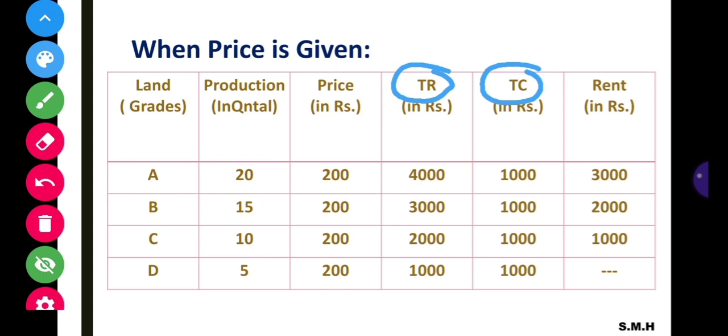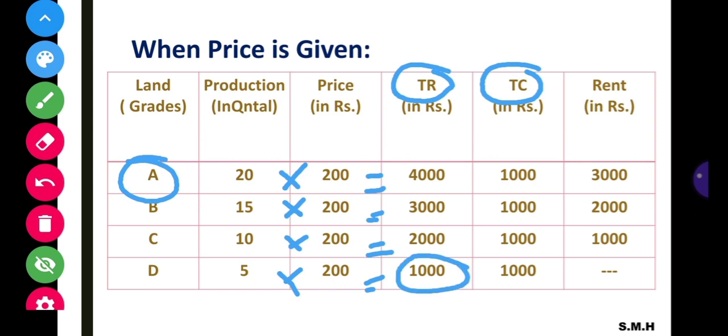Here quantity with respect to A grade land is 20 quintal and the price is 200. 200 into 20 is equal to 4000. This is the total income of A grade land. Next, 15 into 200, we have 3000 revenue for the B grade land. Next, 10 into 200 is equal to 2000, the revenue of C grade land, and lastly D grade land, that is 5 into 200 is equal to 1000 as the revenue of D grade land.